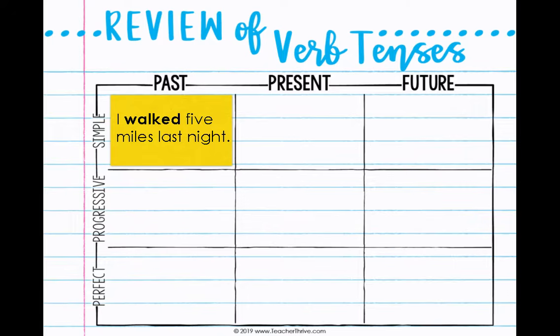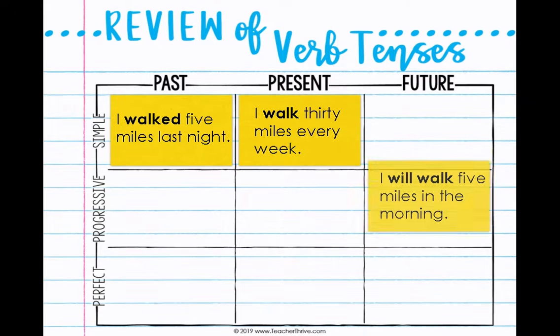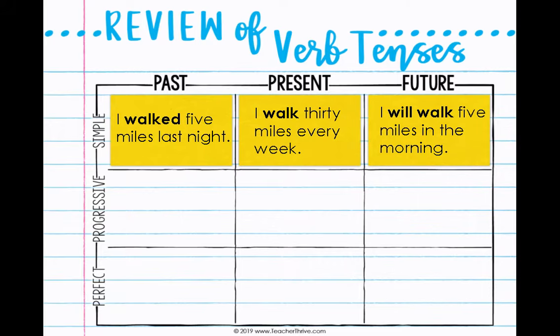So if we're talking about simple past, normally we just add ed. Sometimes we have to change the verb completely. Like if we say eat, we don't want to say yesterday I eated, we say yesterday I ate. For present tense, it's just the verb. And for future tense, we usually just add the word will in front of it to show that it will happen in the future.